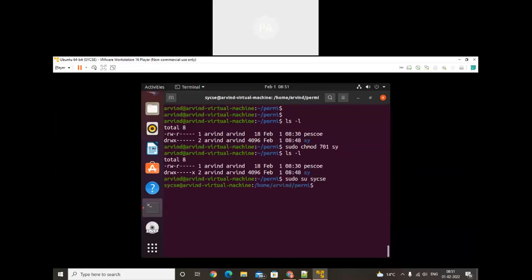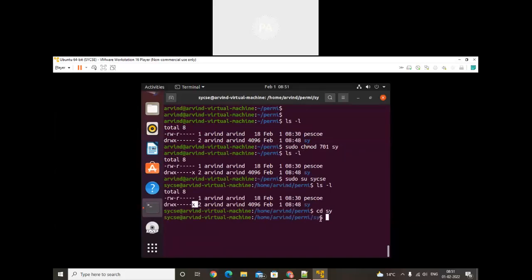Let's see with ls. ls happens here. Other permission has only execute. Okay. Now I am trying to enter that sy folder. We can enter. See, look at the present working directory, I have gone inside sy. But does that sycsc user have permission to read the file? Is there read permission? No.